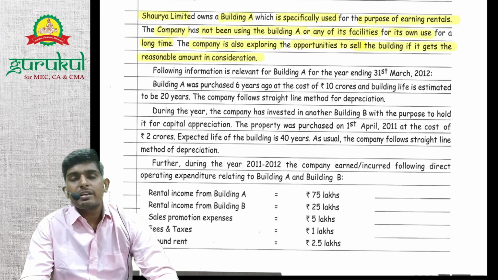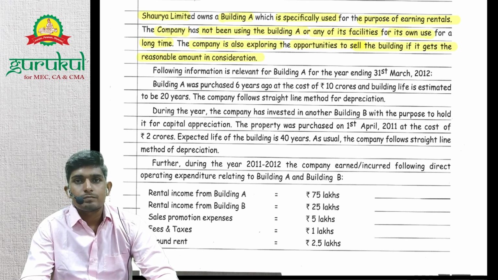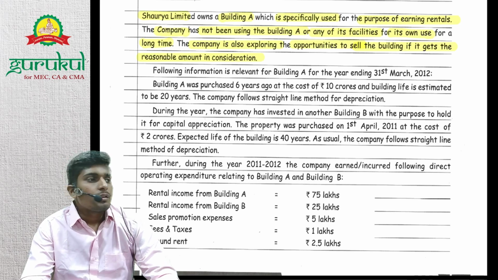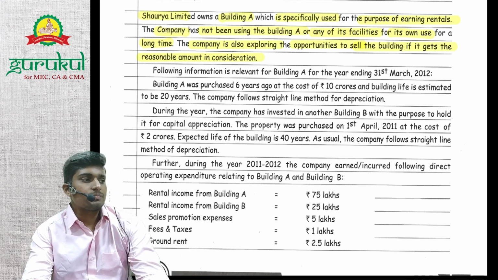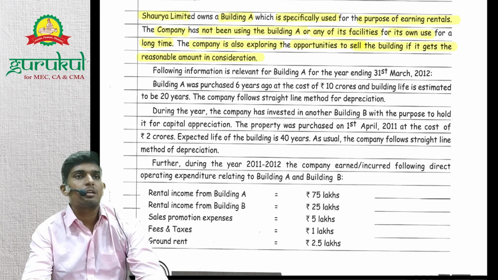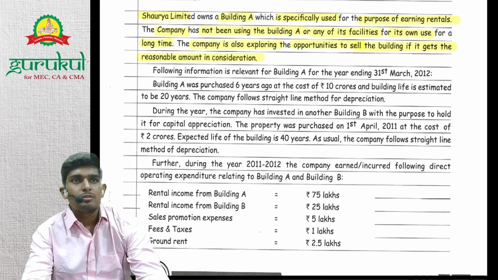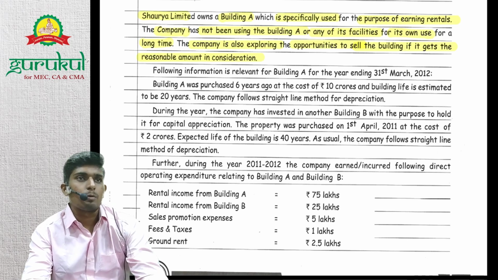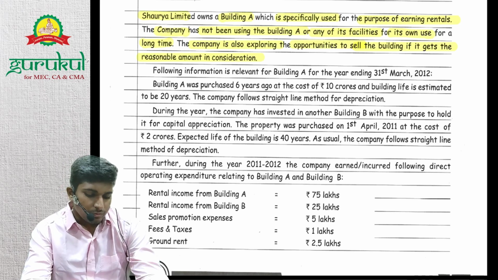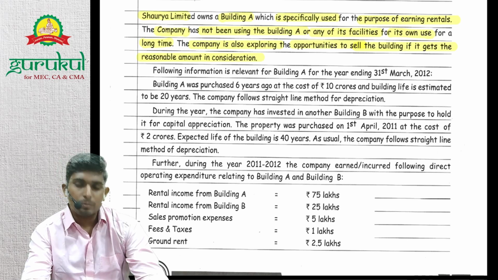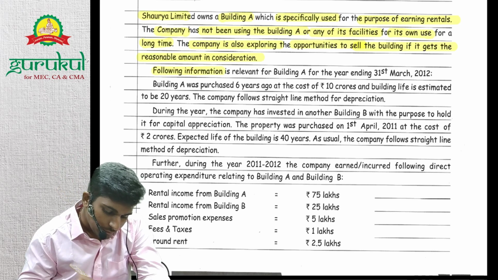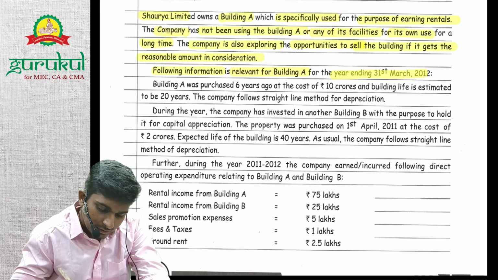So whether it's a non-current asset held for sale, whether the company wants to sell the property at any cost, or whether only if it gets a reasonable amount of consideration. So what do you think? If the company doesn't get a reasonable amount of consideration for 1 year, 2 years, whether the company will sell it? No, right? Whether sale looks highly probable here? No. Just because you want to sell doesn't make it highly probable, right? So whether it will be an investment property only or a non-current asset held for sale. Investment property only, right? Following information is relevant for building A for the year ending 31st March 2012.